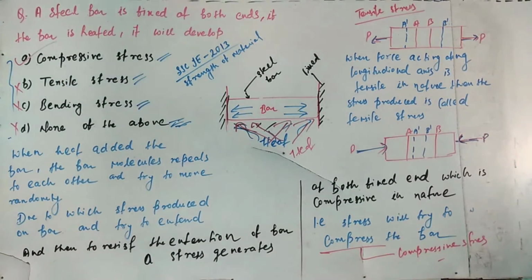A steel bar is fixed at both ends. If the bar is heated, it will develop compressive stress. The correct answer is option A, compressive stress, and options B, C, and D are wrong. So today's question is over. Thanks for watching.